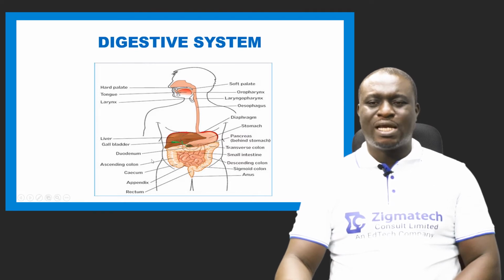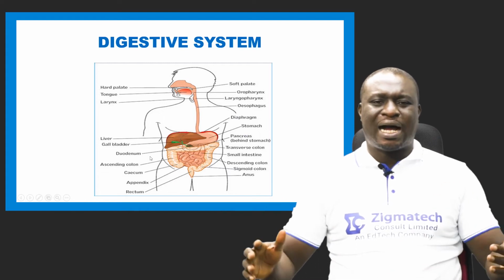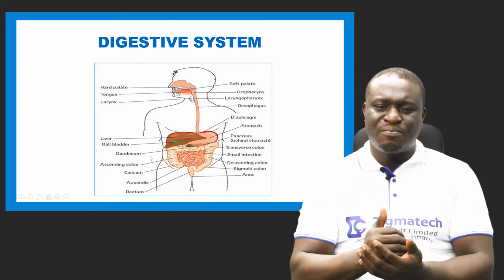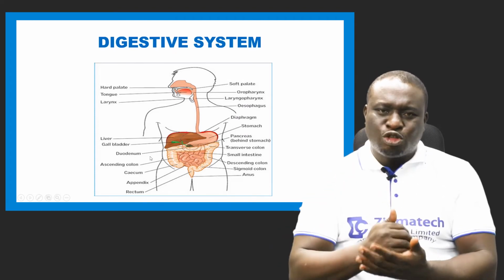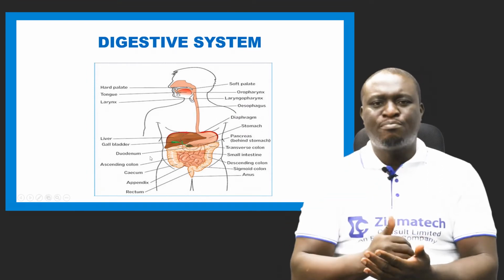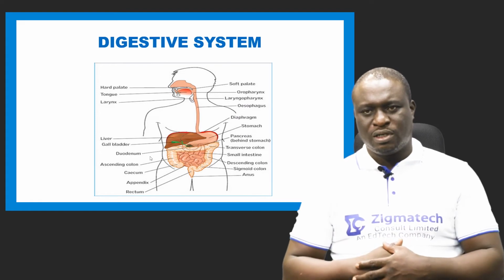We have the small intestine. We also have the large intestine. We have the rectum. All these are organs that are found in the digestive system that plays the major role of breaking down food substances into simple absorbable forms. These are their functions. Okay?